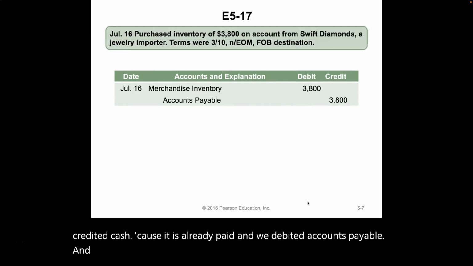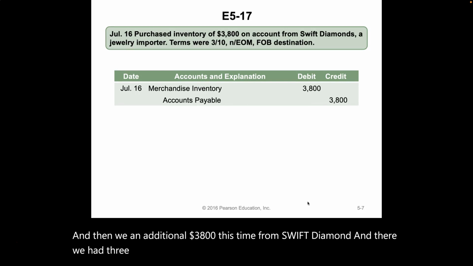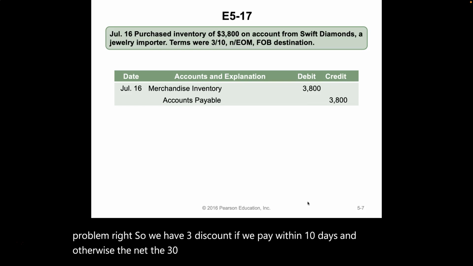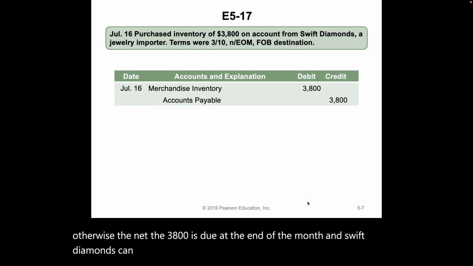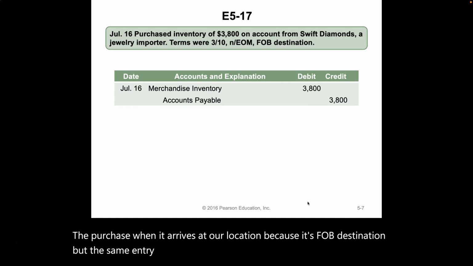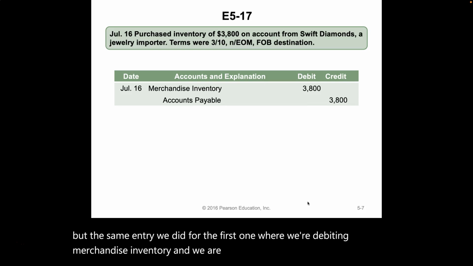And then we now purchase an additional $3,800, this time from Swift Diamonds. And there we had 3/10, n/end of month, FOB destination, very similar to our problem, right? So we have 3% discount if we pay within 10 days, and otherwise the net, the $3,800, is due at the end of the month. And Swift Diamonds can record the sale when it arrives at our location because it's FOB destination. But the same entry we did for the first one, where we're debiting merchandise inventory and we are crediting accounts payable.